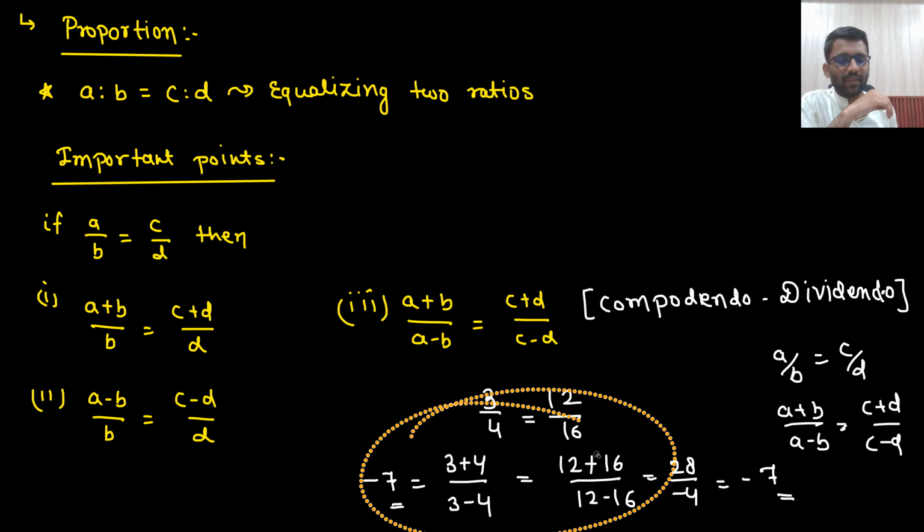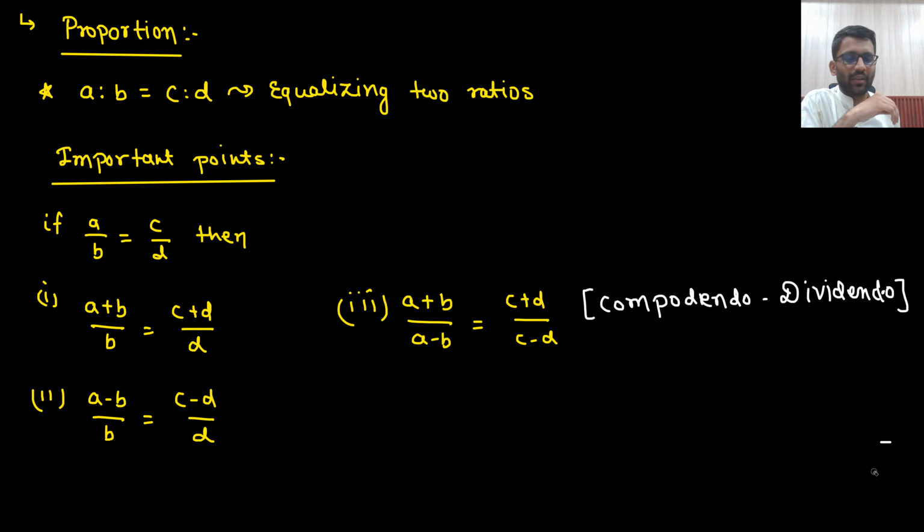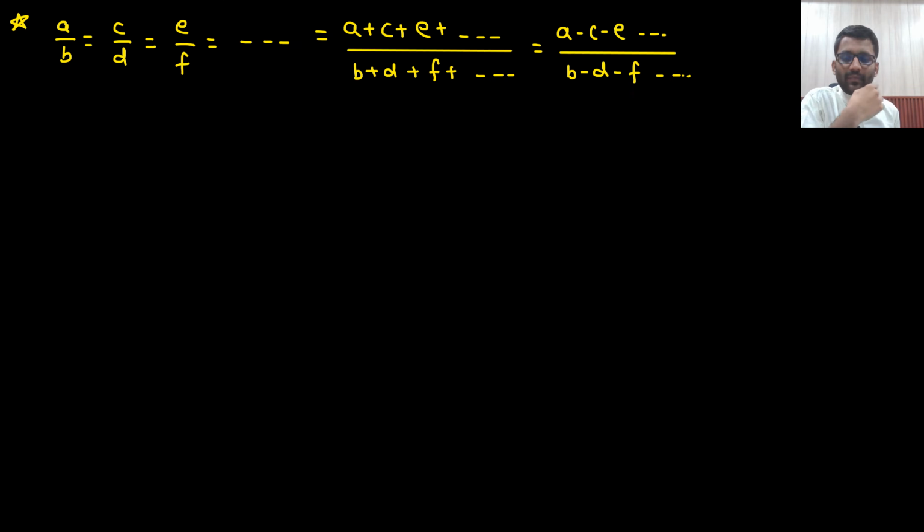So this may be used sometimes in some MCQs. So you can remember it. And yeah, this is one more thing: if A by B is equal to C by D is equal to E by F, then you can add up all the numerators and add up all the denominators. You can also subtract all the numerators and subtract all the denominators.